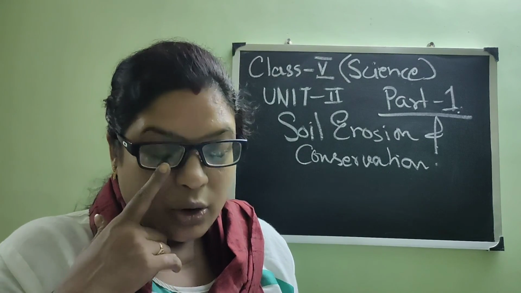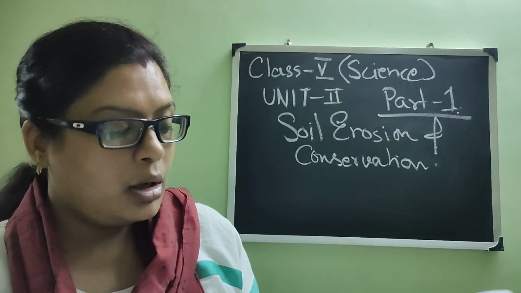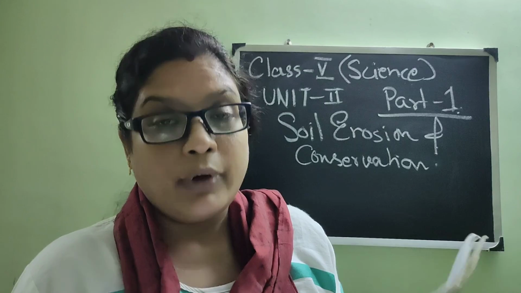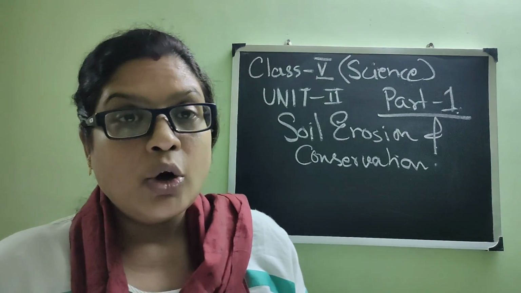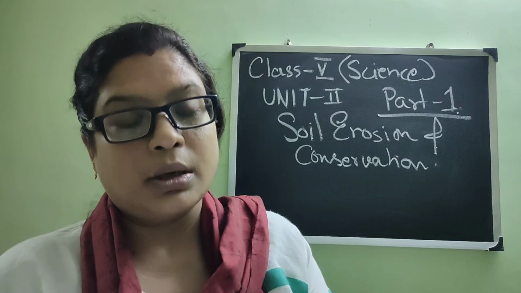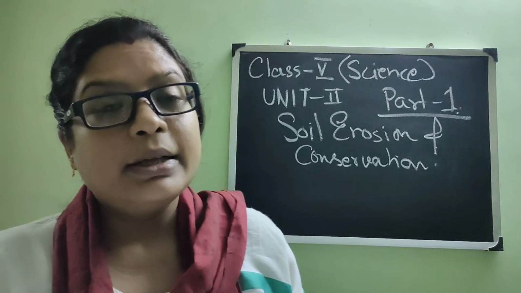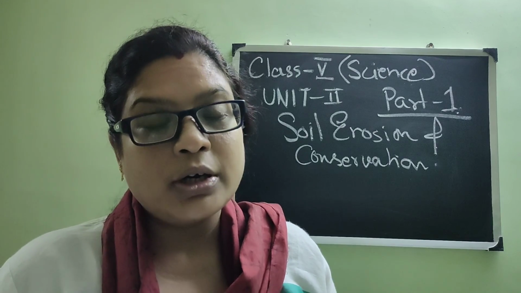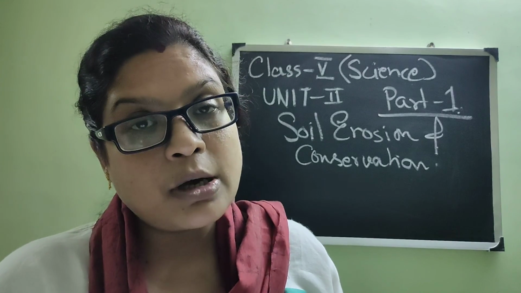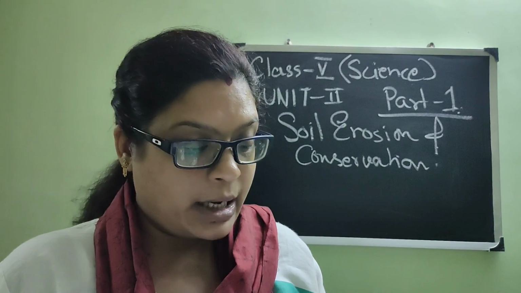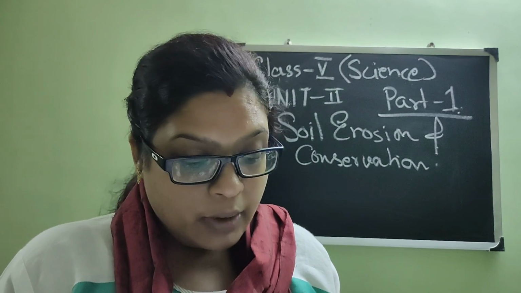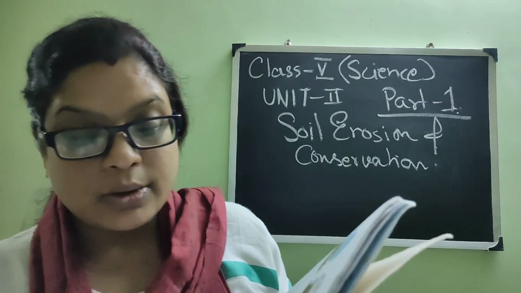Different types of erosion we will read about. Erosion by water: if there is a flood or there is a heavy rain, the soil can be washed away. Just like the dispersal of seed, that due to the splash of water, the seeds can be dispersed. In the same process, the topsoil or the topmost layer of the soil can be dispersed, or it can be eroded with the water. Now see, erosion by wind is also there.